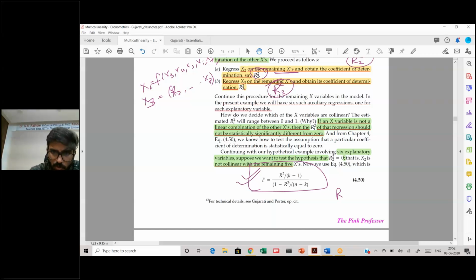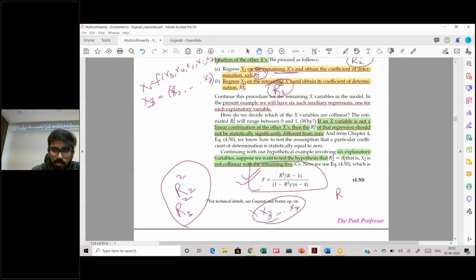If R2 square or R3 square is coming out to be significant, that means that all other variables x3 to x7 are important variables and they can explain x2. That means x2 has a strong linear relationship with these variables. And whichever variable has a significant parameter, you can easily imagine that it has a very strong relationship between x2 and that particular x variable. So this is what you do.